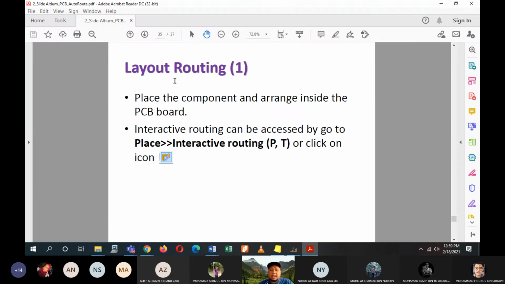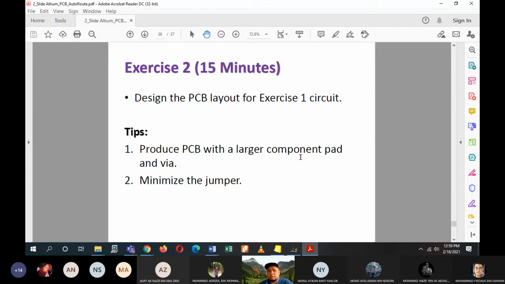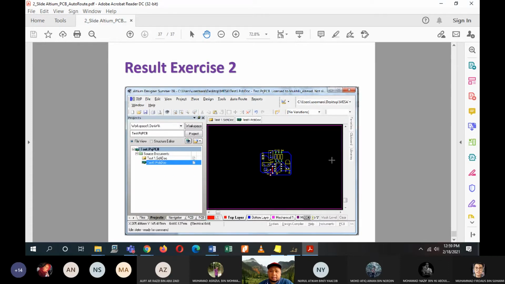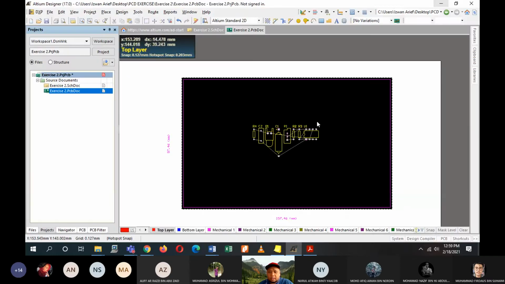Okay, layout routing. So place the component and arrange inside the PCB board. Interactive routing, that is for if you want to do interactive routing, means that you want to do it by yourself lah. But we use what we call it, auto routing. That is better. Okay, so next step is arrangement before we route them.